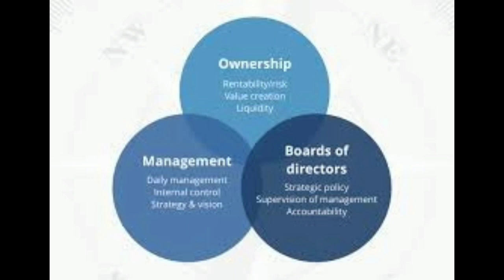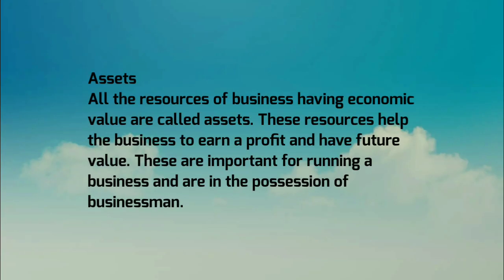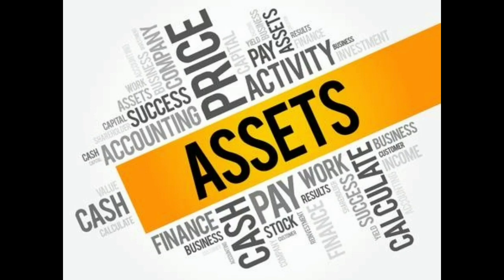The fifth accounting term is asset. Assets means all the resources of a business that have some economic value. Those resources help the business to earn profit, and they have a future value also. For example, as a student, all your notebooks, textbooks, your bag, instrument box, even your pen is an asset for you. Likewise, a business also has such types of resources. Those are very helpful to the business firm in making future profit.